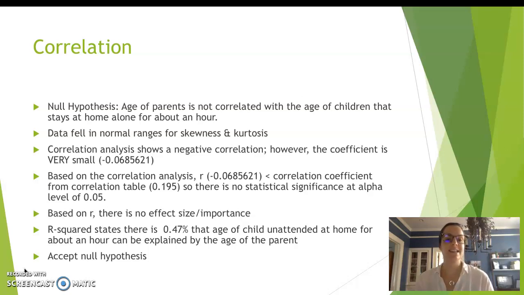R squared states there is a 40.47% that the age of the child unattended at home for about an hour can be explained by the age of the parent. So I accepted my null hypothesis that there is no correlation between age of children that stay at home and the age of their parents.